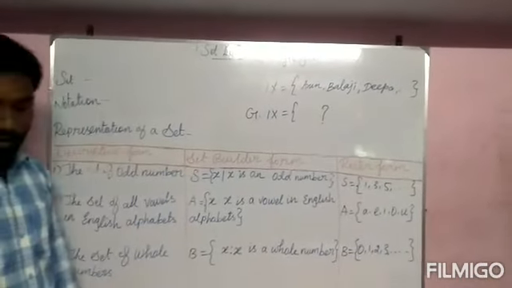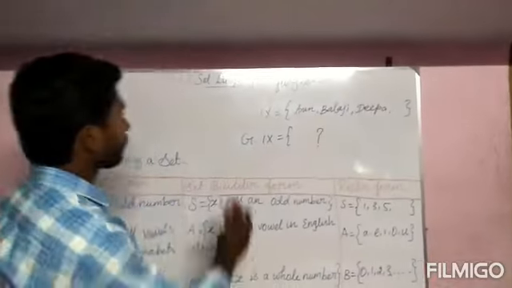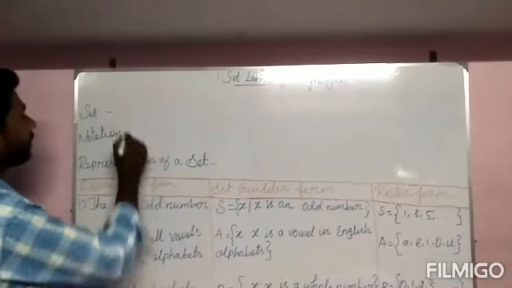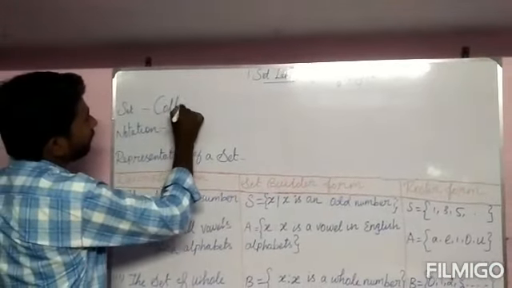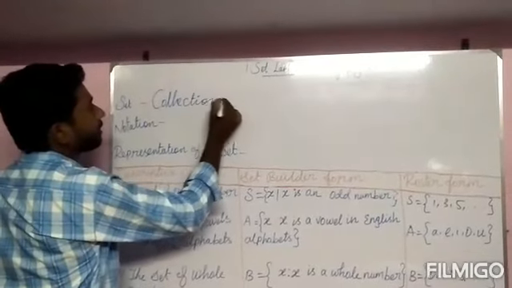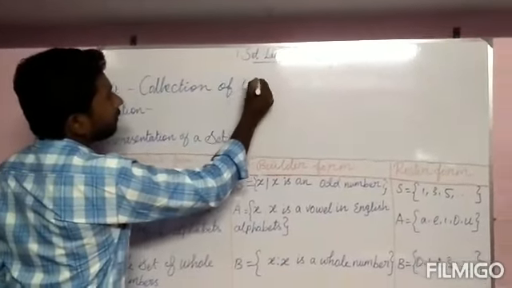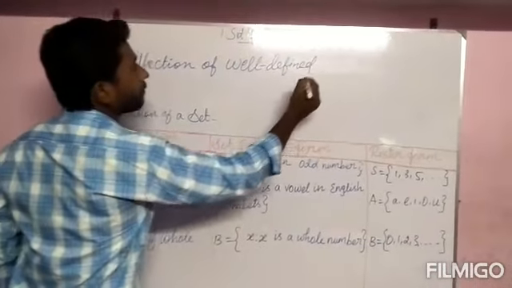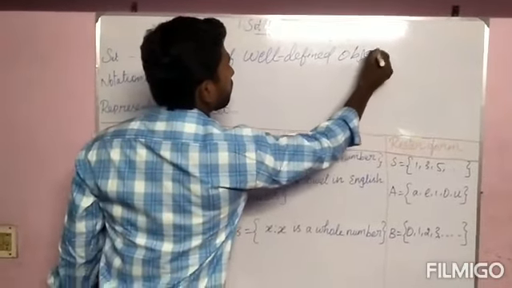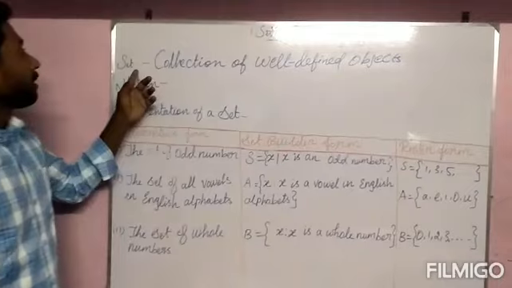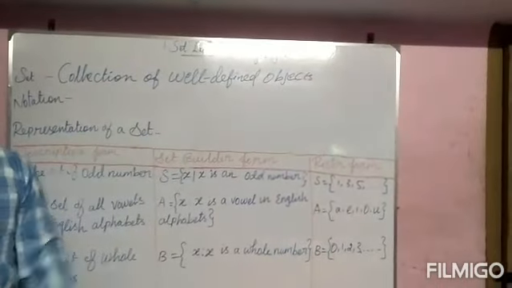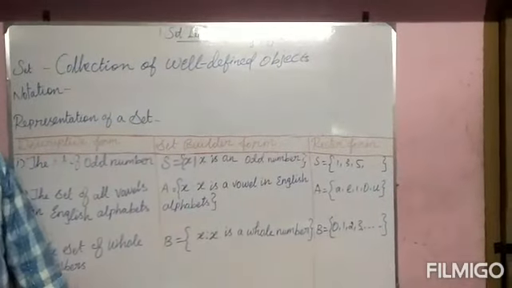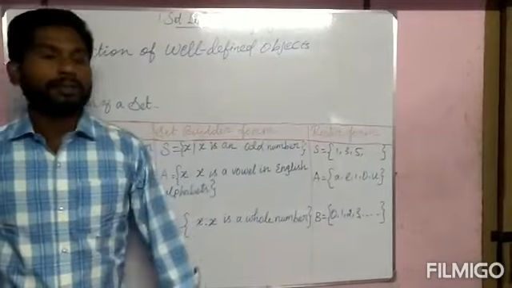Then set. What is a set? A set is a collection of well-defined objects. So let us see more examples of a collection of well-defined objects.